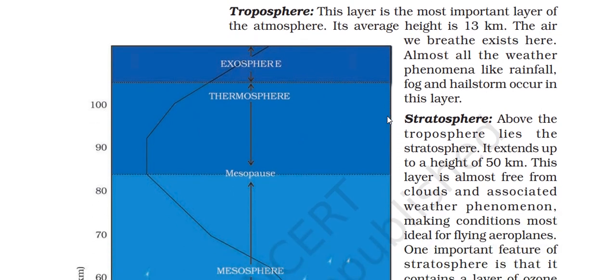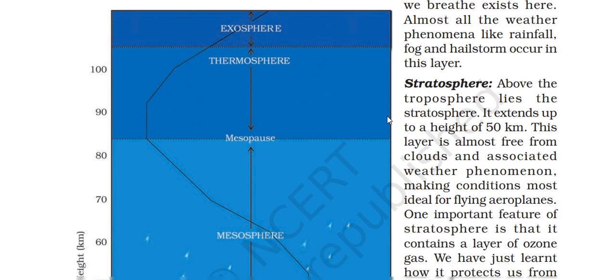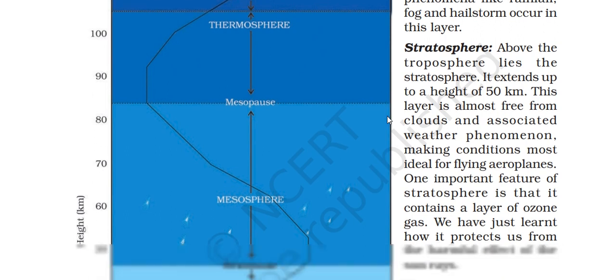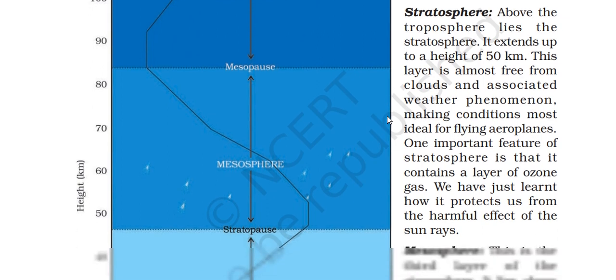Stratosphere. Above the troposphere lies the stratosphere. It extends from 13 kilometers to a height of 50 kilometers. This layer is almost free from clouds and associated weather phenomena, making conditions more suitable for flying airplanes. One important feature of the stratosphere is that it contains a layer of ozone gas. We have just learned how it protects us from the harmful effect of the sun's rays.